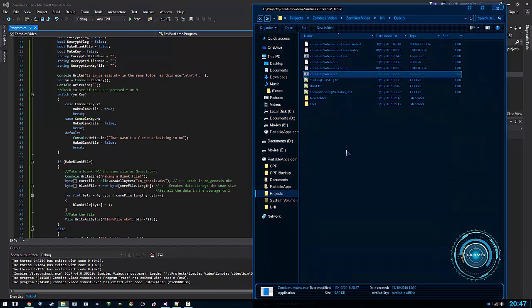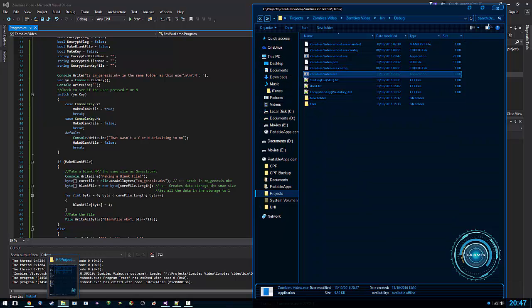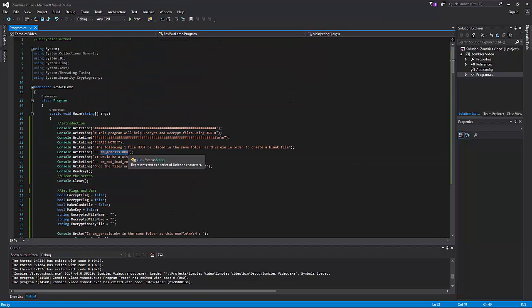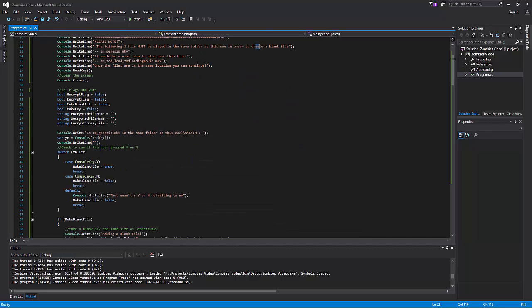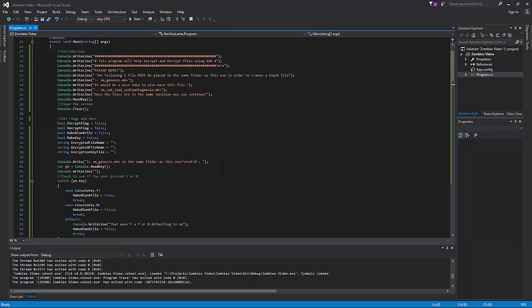Ideally, it requires... let's see. I have too many folders open. Oh no, I don't have enough folders. Basically, it would be useful to have the Genesis MKV in there if you wish to create... Spelling error. God damn it, that's the second spelling error. If you want to create a blank file, it would be useful to have the Genesis file in there, just because it needs to know the file size. So obviously if you say yes, you have the Genesis file in there, it will then try to read the Genesis file to make the blank file. If you don't have the Genesis file in there, it will probably throw an error or break or crash your computer or some crap like that, so don't say yes if you don't have it in there.